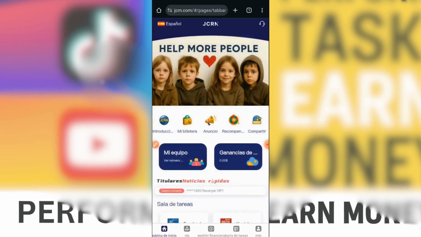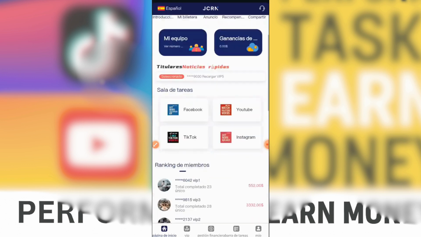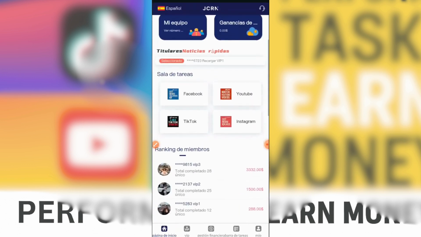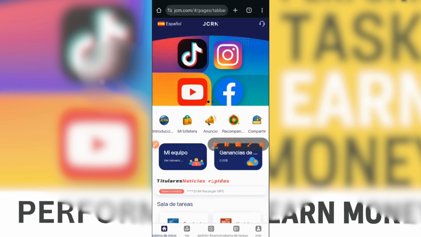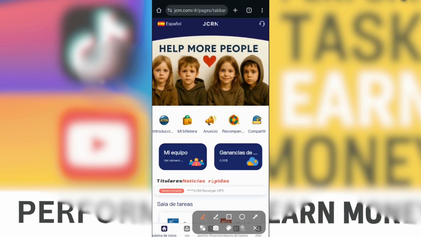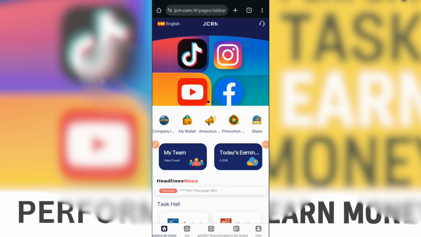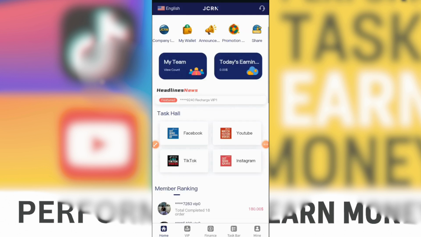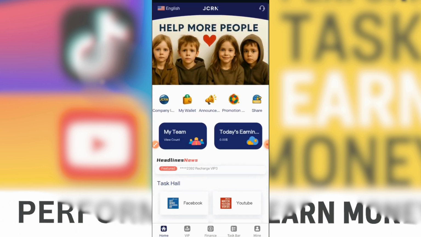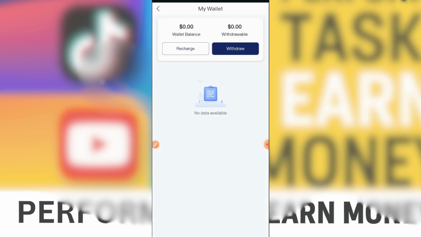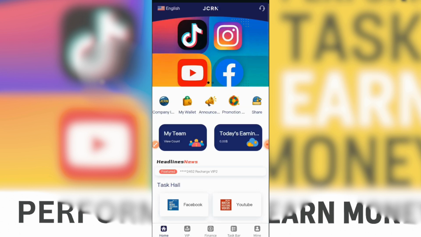So click on confirm. Once you enter the dashboard, this is the interface of the platform. The first thing you have to do is come to this particular country logo right here and change the language to English. Tap on it. You guys can see it's in Espanol. Change it to English so that everything will be in English. So this is how your dashboard will look. If you click your wallet, you will see that you don't have anything right here. You just registered, so everything is 00.